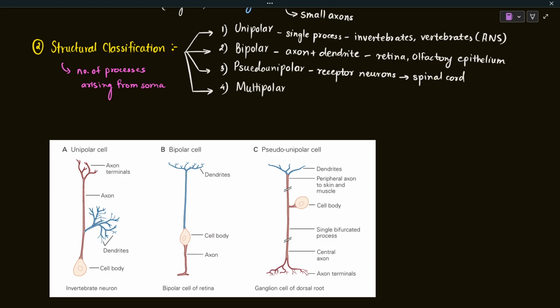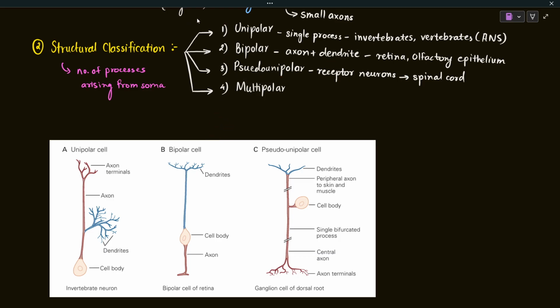They are found in the ganglion of the dorsal root of the spinal cord. Here you can see this schematic is the ganglionic cell of the dorsal root. The receptor neurons which sense touch, pressure and pain, and carry their information to the spinal cord, are the pseudo unipolar neurons.